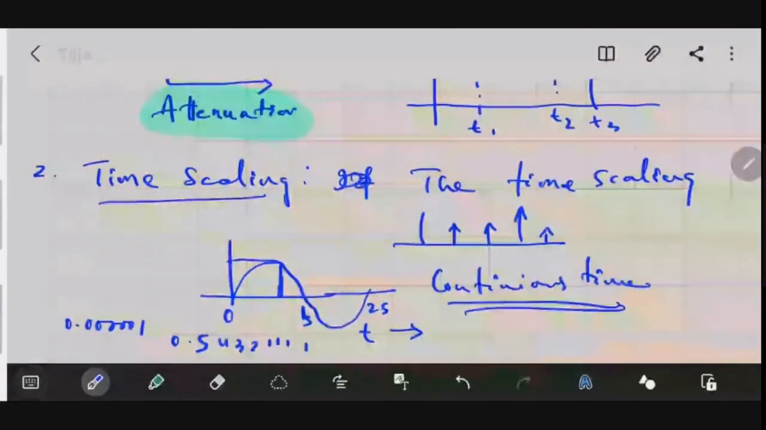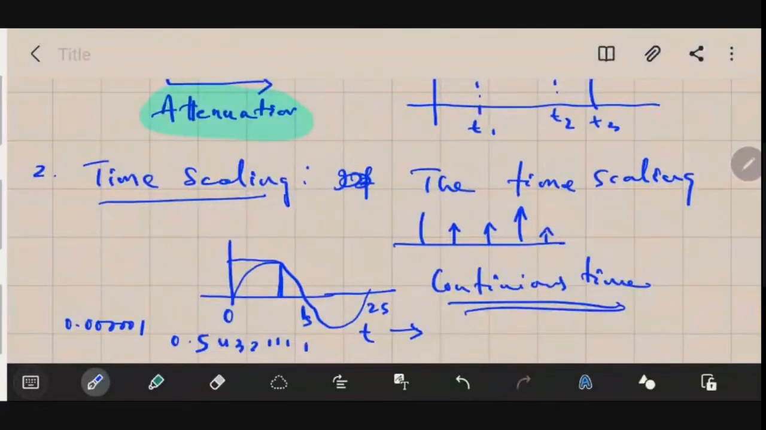Okay, that means it only exists for discrete values of time. That means, let's say this is 0, this is 1, this is 2, this is 3, and this is 4. So this signal exists at 1 second, 2 seconds, 3 seconds, 4 seconds, at these times only. Now if somebody asks me to find the amplitude of the signal at 0.5 seconds, it will be impossible for me to find it out, because this signal doesn't exist there.